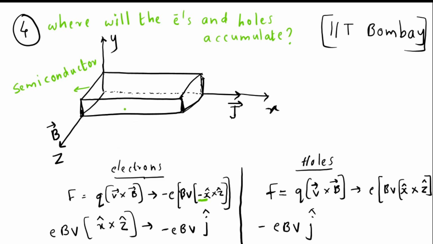We know that when we place a semiconductor, both electrons and holes get accumulated at the lower surface of the solid. So how do we distinguish between the n-type and p-type semiconductor? Even though electrons and holes are both accumulated at the lower surface, the amount of electrons and holes that accumulate is different for n-type and p-type.